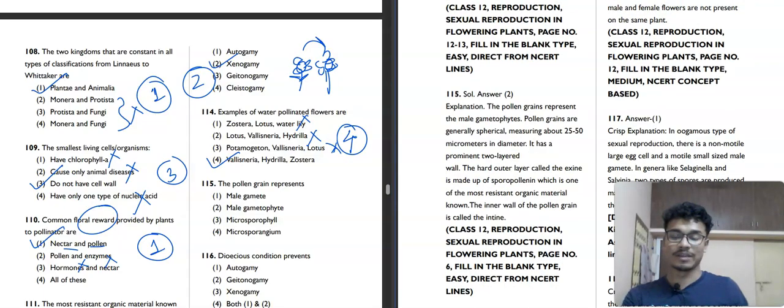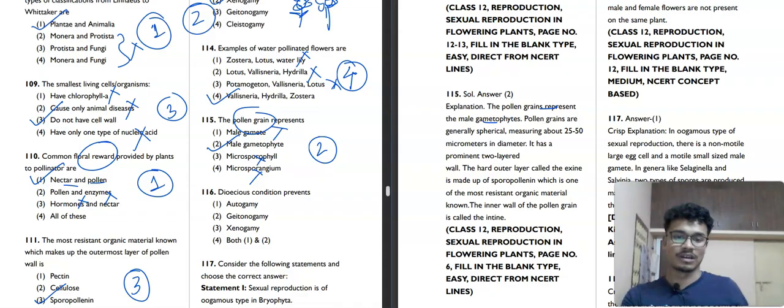What does this pollen grain represent? Male gamete? No. Male gametophyte? It is. Pollen grain represents the male gametophyte. Microsporophyll? Microsporangium? No. Second option is our correct answer. Now 116.